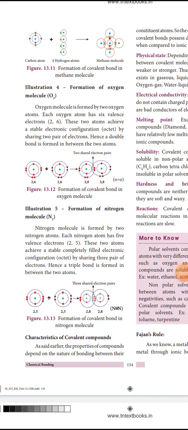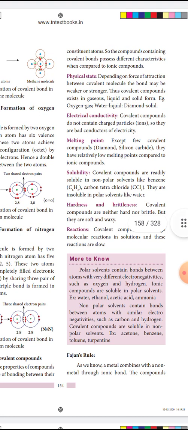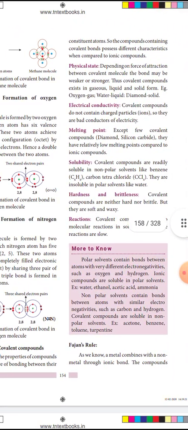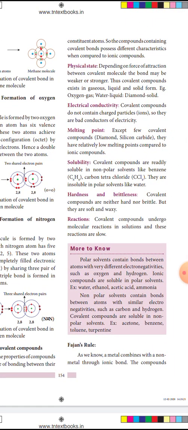Okay, the next topic we are going to see is characteristics of covalent compounds. In this video, we are going to see about characteristics of covalent compounds. As said earlier, the properties of compounds depend on the nature of bonding between their constituent atoms. So, the compounds containing covalent bonds possess different characteristics when compared to ionic compounds.